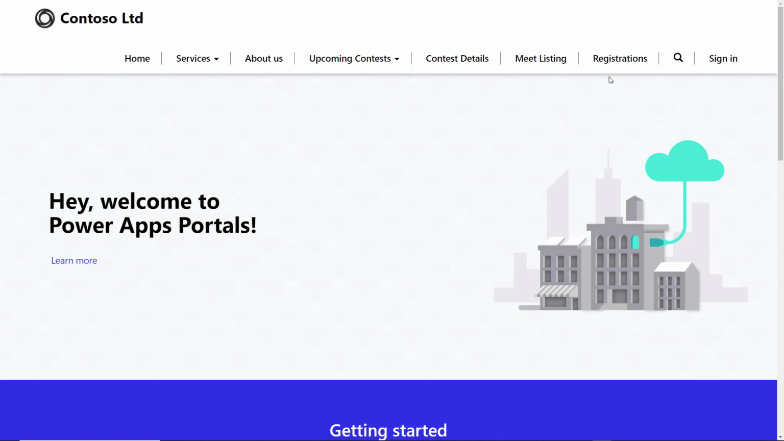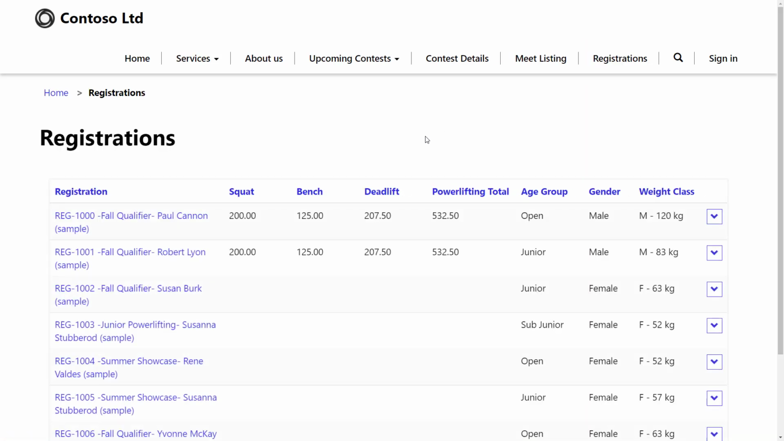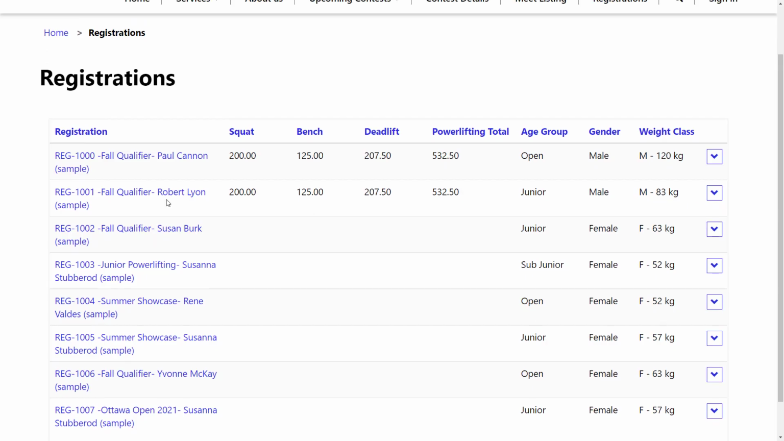I have another page here called registrations, and what typically happens in powerlifting meets, after the contest is over, the meet director has to go in and update a bunch of information and submit it to a centralized database. Now, if we did this on the portal, a little bit easier. So I have my list of registrations here, and I have a list of all the competitors.